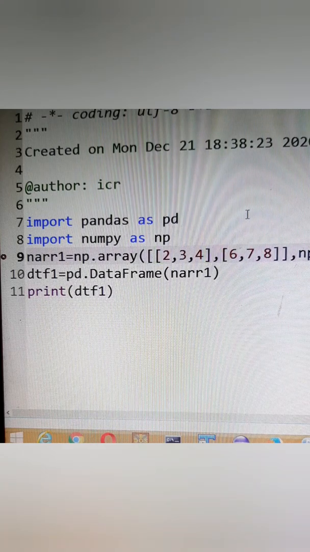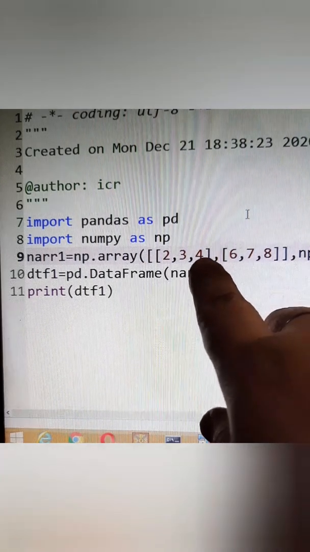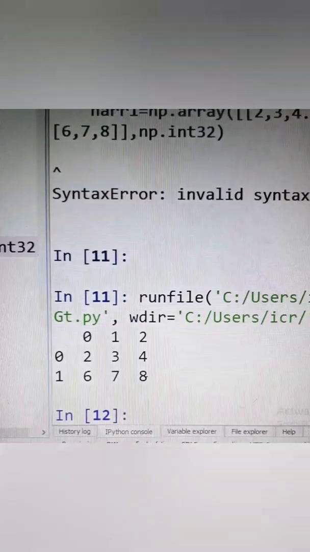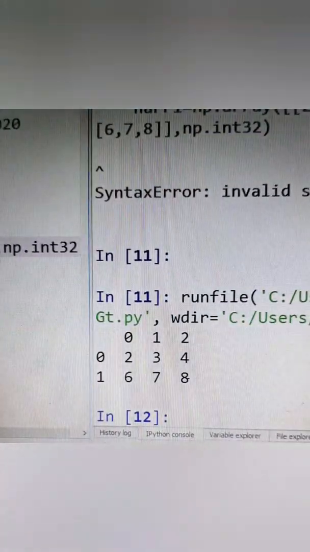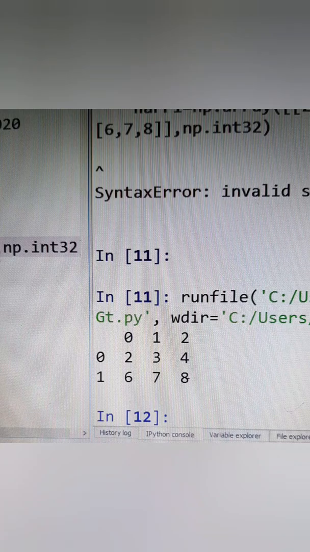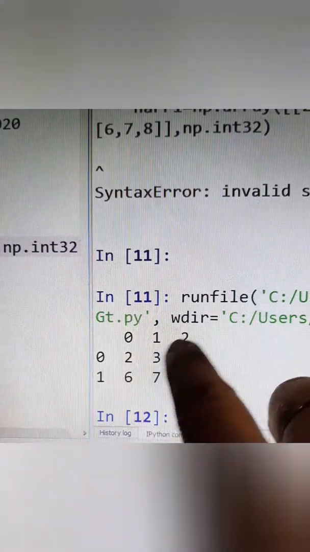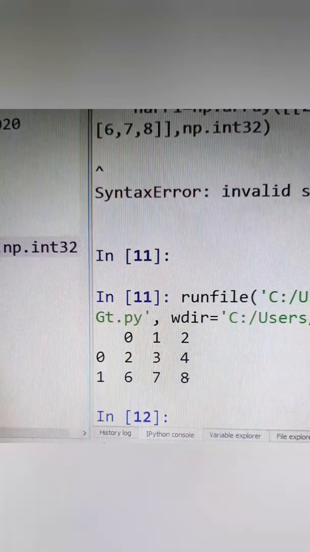See, there was a mistake over here. Square bracket, instead of square bracket, a dot came over here. That's why it's giving an error. So let's see how it is creating. Since we have not given any index or the column names, naturally, the column names will have the index 0, 1, 2 and the rows also 0, 1.